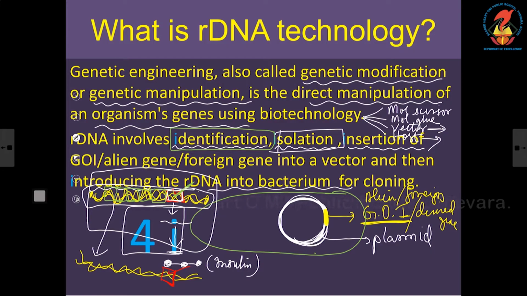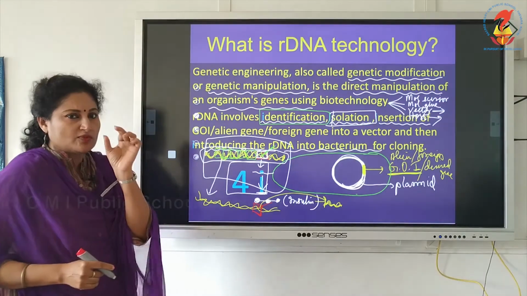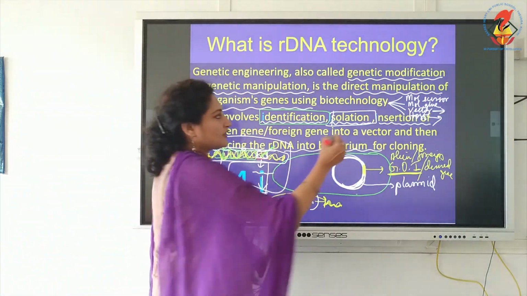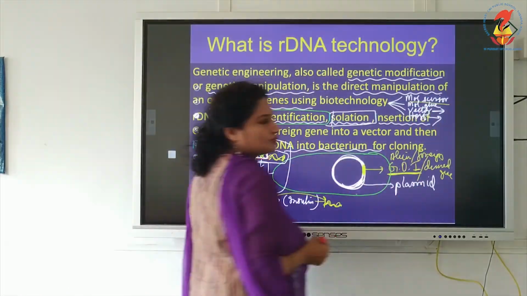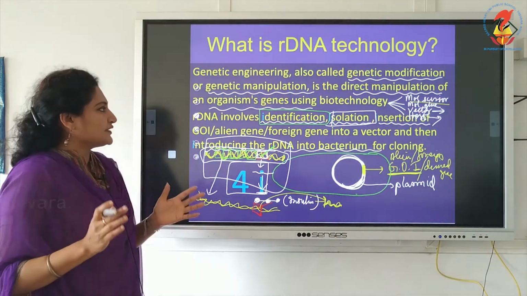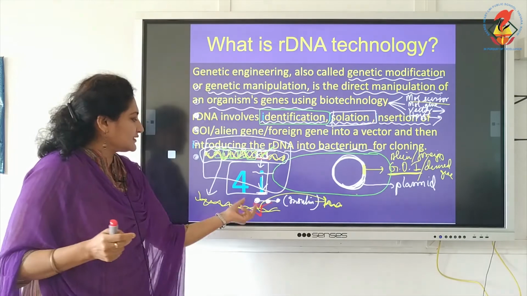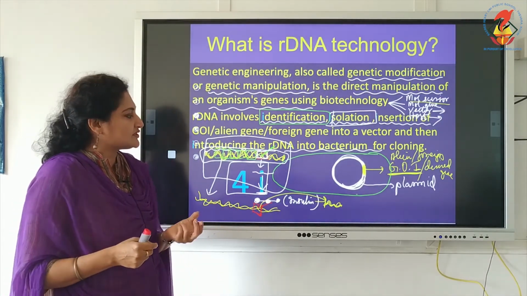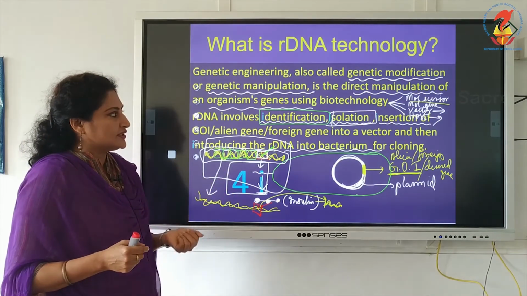After cutting, see, I got only one small segment. This is our gene of interest. I cut and I got this segment. We got only a small fragment, the gene of interest. And I told you we make use of the molecular scissors to do the cutting. So, the first tool I used is scissors. I cut, I got that segment. That segment is the gene of interest. Here the gene of interest is the insulin gene.